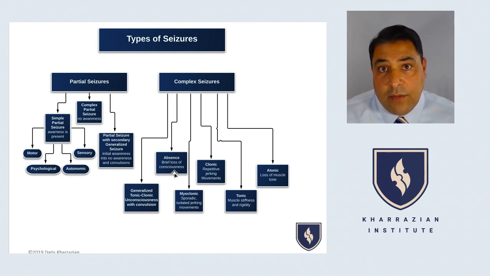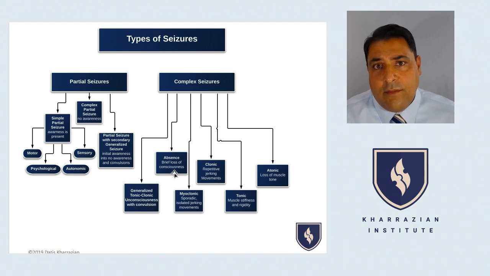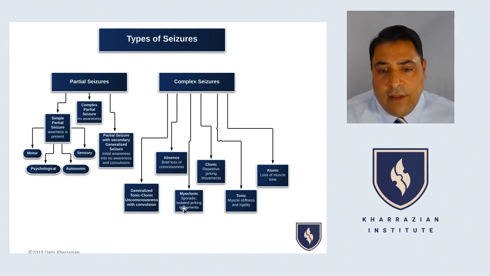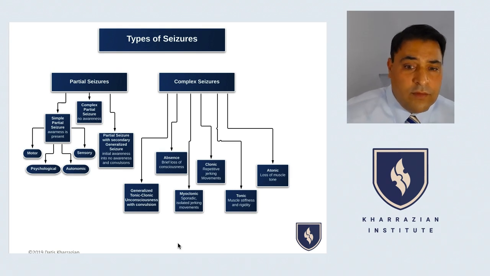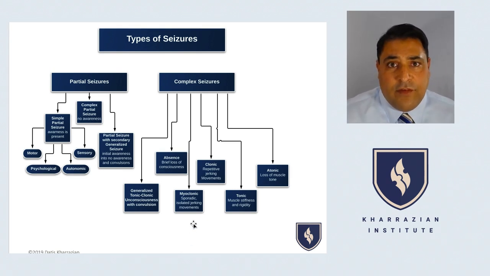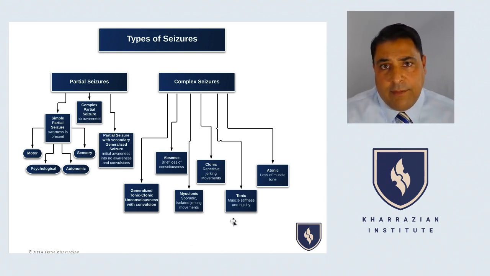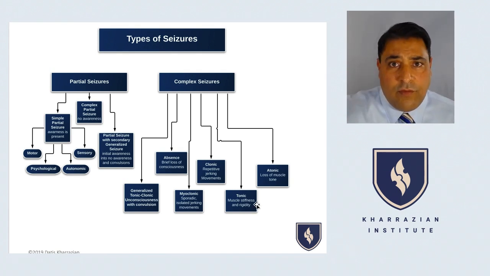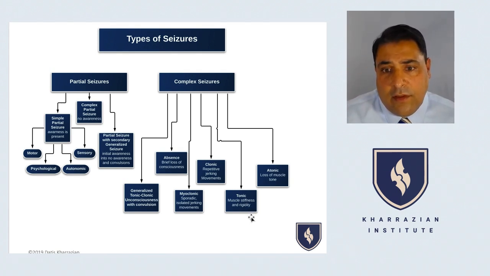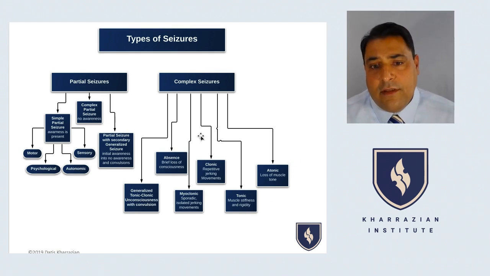You can have absence seizures, where people just tune out for a while and they tune back in. Happens with kids all the time with developmental disorders. You can have myoclonic sporadic jerking type seizures, where all of a sudden an arm moves or limb moves. You can have people that just get spastic in one area. You can have people that just get stiff in one area from a seizure response, or people that just fall over. Those are called atonic type seizures. So there's all different types of seizures, but they all of a sudden happen suddenly.